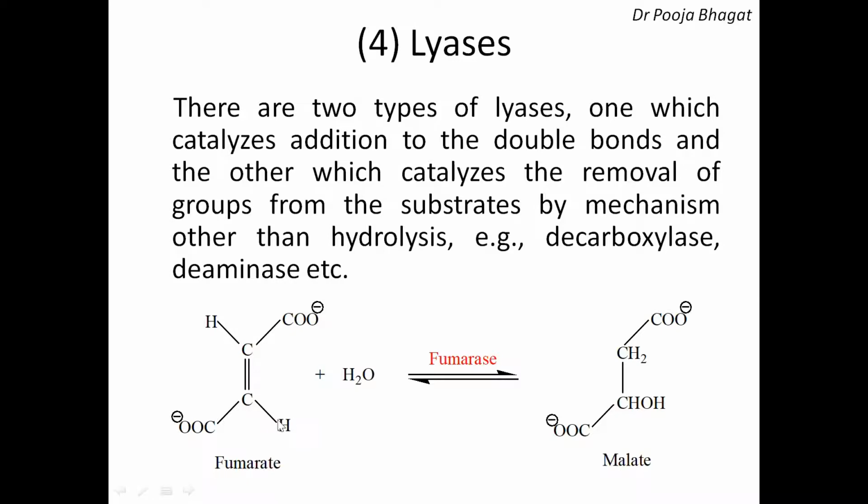For example, here this is fumarate. Water is added at the double bond. One H comes here and OH here, so it gets converted into malate. The common name is fumarase because the enzyme is acting on fumarate. Here the addition at the double bond takes place, and therefore this belongs to the class lyase.